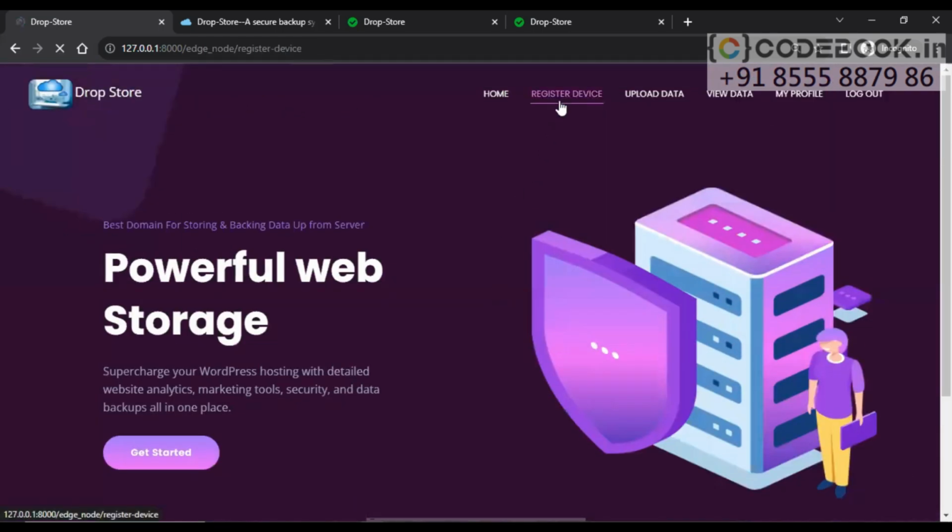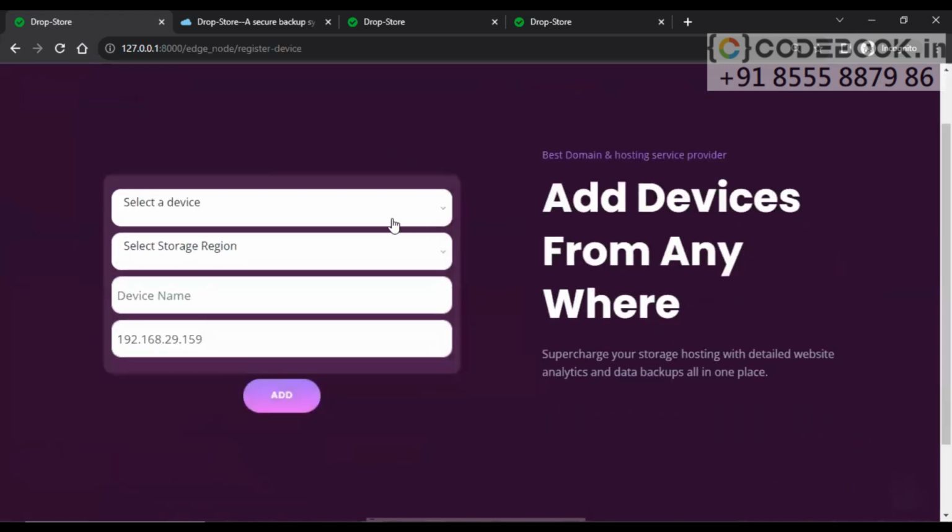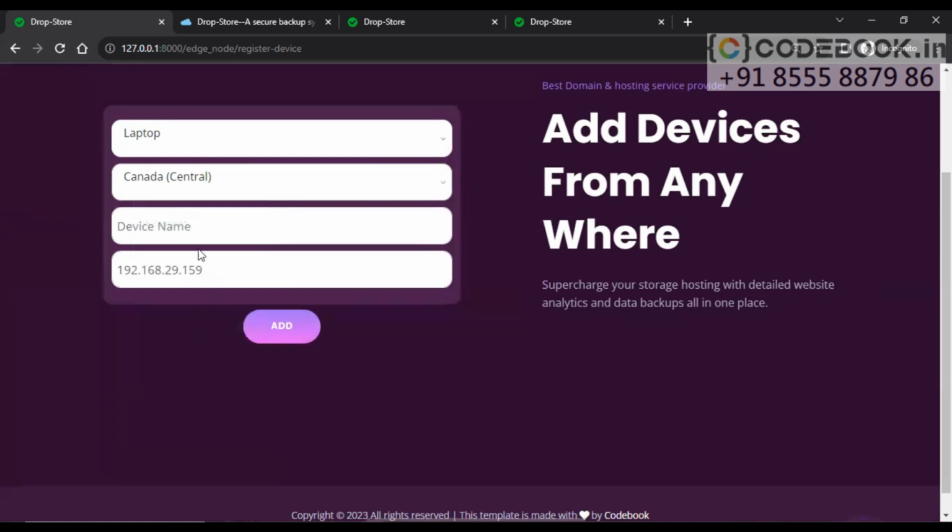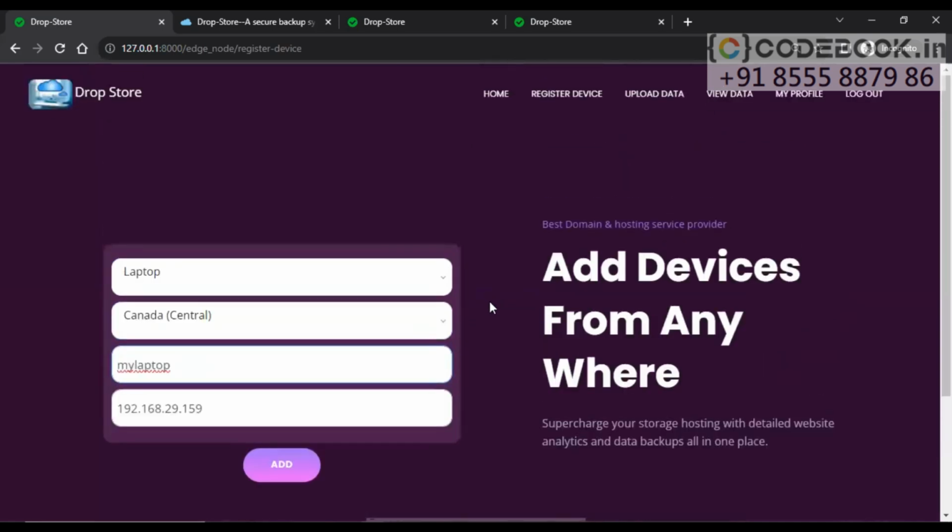Let's register a device. We have got some options here. Let's register a laptop. Select the region in which you want to store the data. Some regions have been given here. I'll select Canada Central, and for the device name, I'll select my laptop, and the IP address will come automatically.